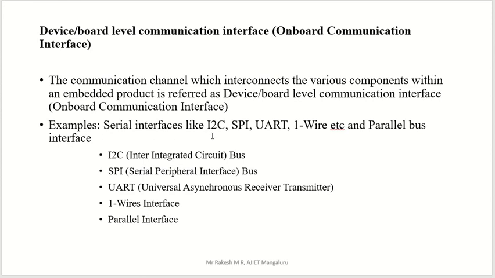For example, we have different types of onboard communication methods: I2C, SPI, UART, one wire, parallel bus, etc. These are different types of communication methods or interfaces. We are going to see each one in detail. Let us start with I2C.